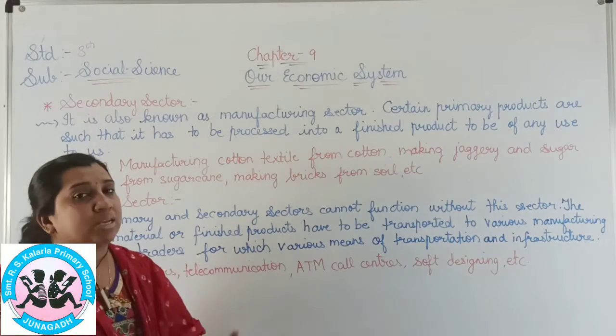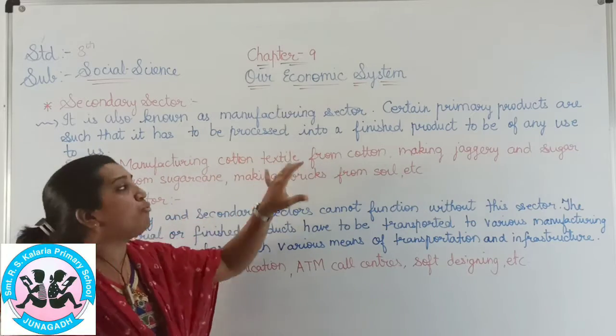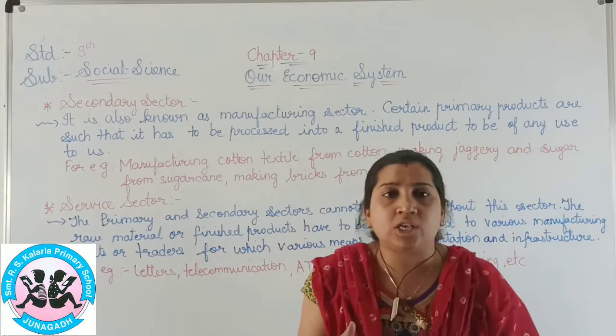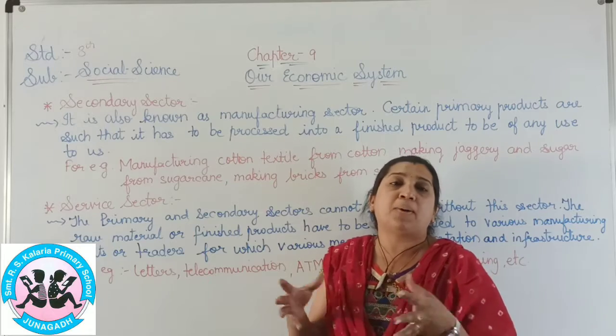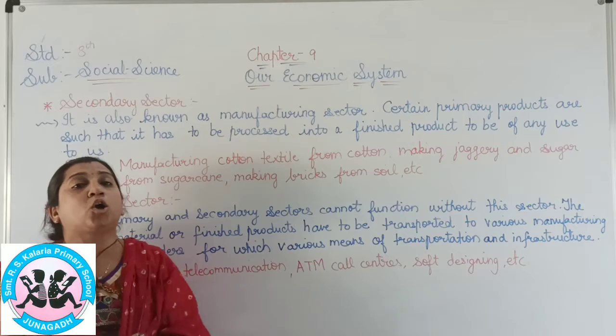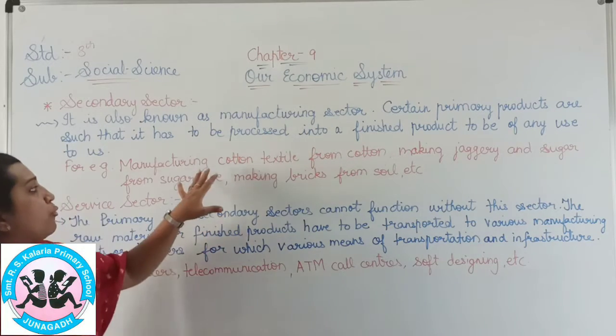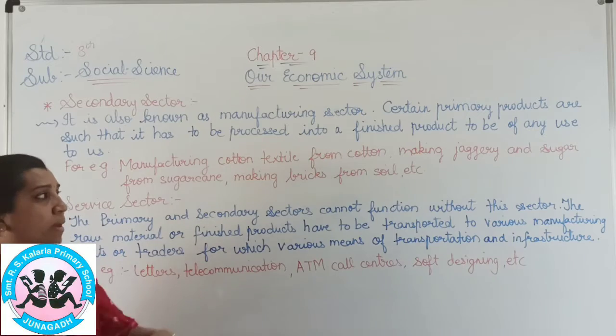For example, in the secondary sector we manufacture cotton textile from cotton. The cotton grown in the field, we cannot use the cotton plant directly to make our clothes; it needs to be made into a finished product in the factory.